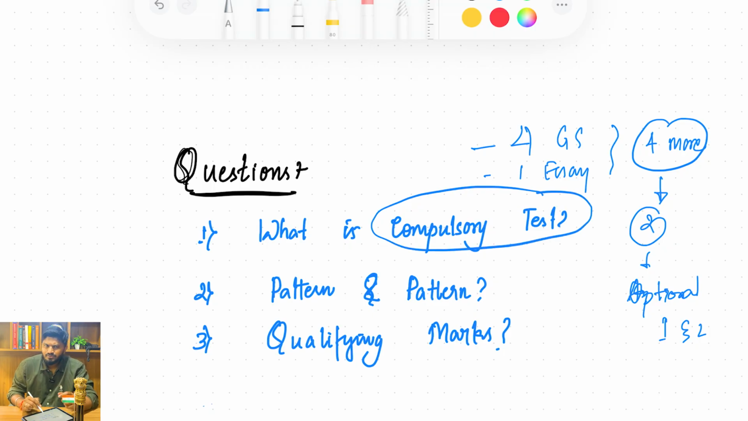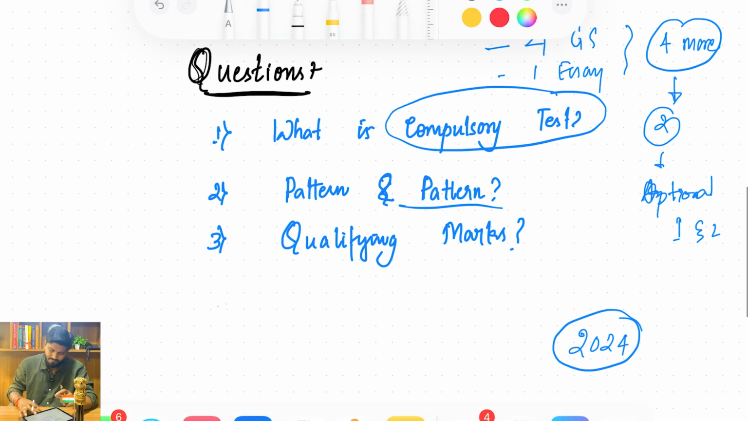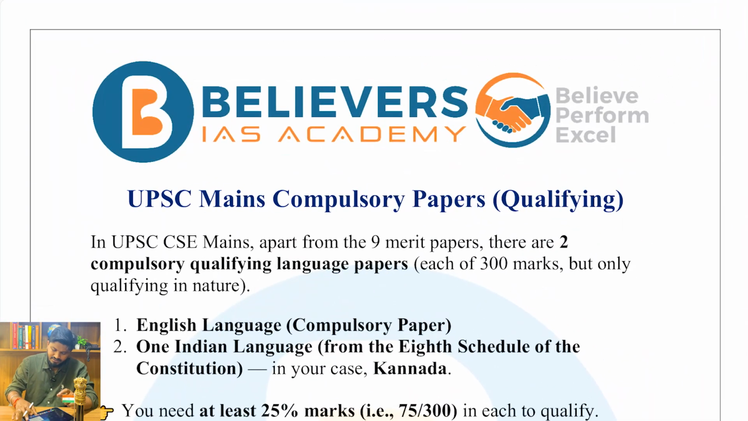You might have many doubts. What is this compulsory test? How many marks should we get? What is the pattern and syllabus? All these things will be discussed today. Also, we'll discuss the previous year question paper, that is the 2024 question paper. We'll discuss what the pattern is, how difficult it is and how important it is. All these questions will be answered in today's session.